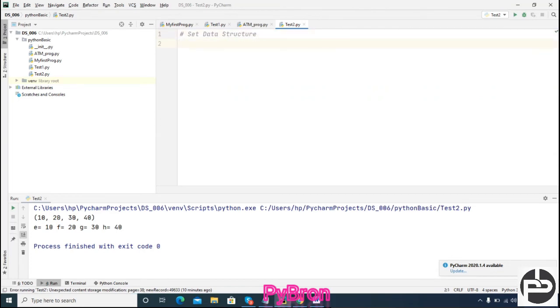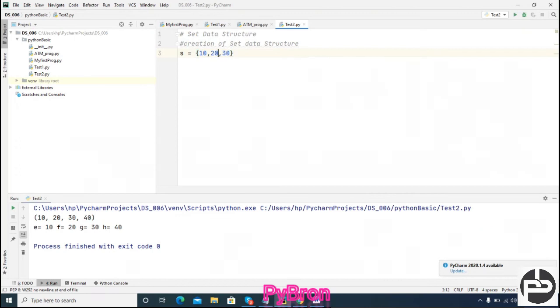Set data structure. Okay, so creation of set object. First we are discussing the creation of set data structure. And how are we going to create a set data structure? s is equal to, a set is always created with curly braces. Okay, 10 comma 20 comma 30.